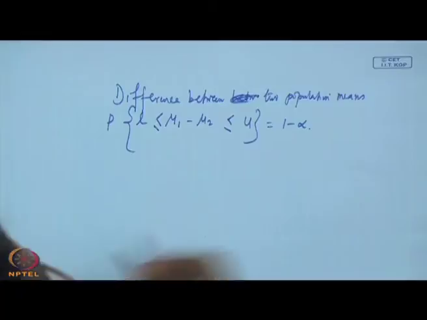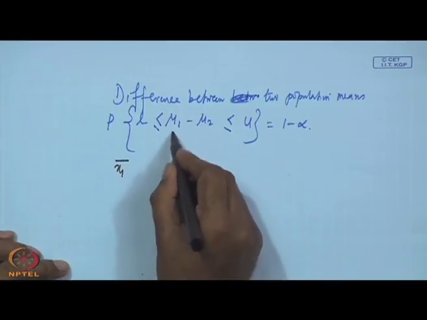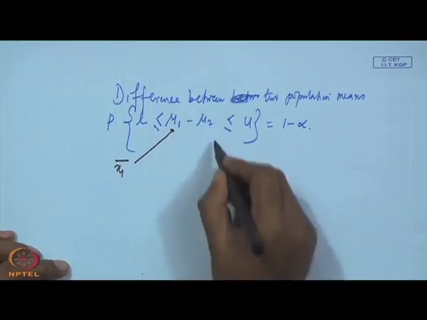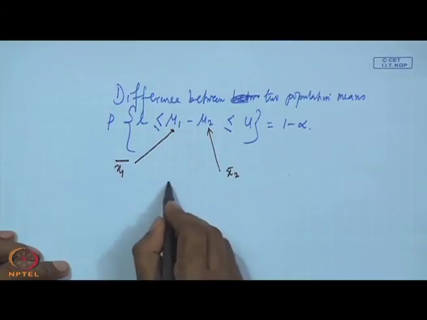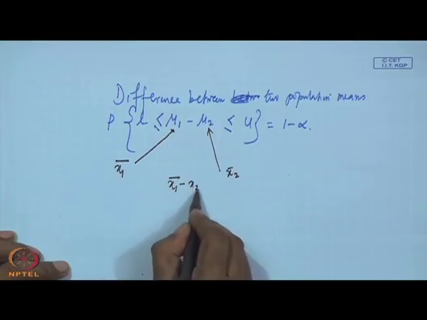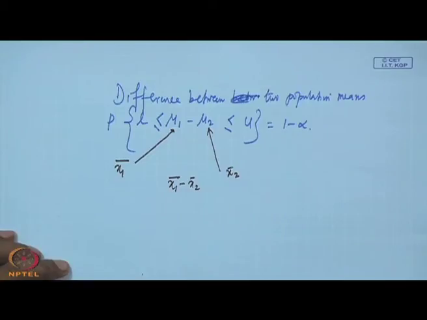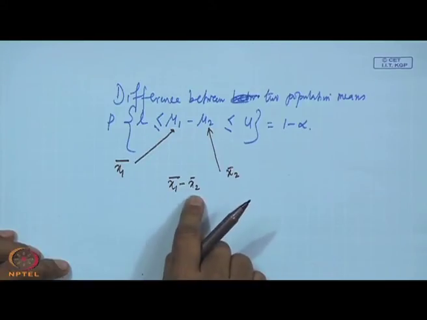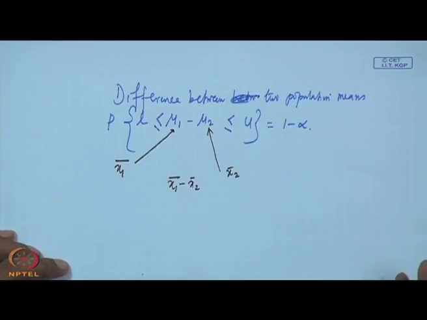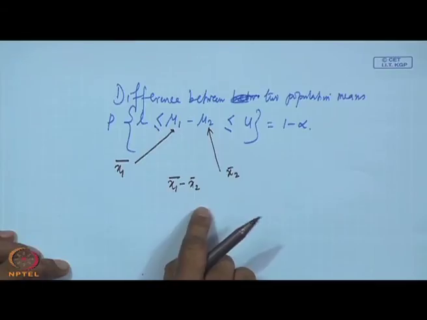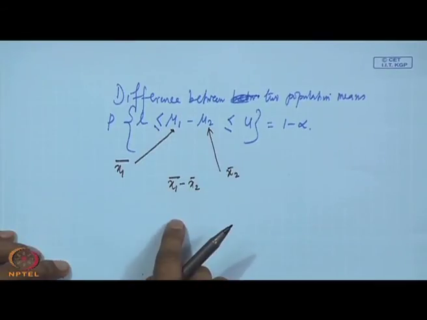If this is the case, then what is at your hand? You have only x 1 bar for population 1 and x 2 bar for population 2, and you also have the difference between x 1 bar and x 2 bar. We have seen earlier that any statistic is a random variable. Now the difference between the statistics is also a random variable. That means you want to know the mean value of x 1 bar minus x 2 bar and the standard deviation of x 1 bar minus x 2 bar.